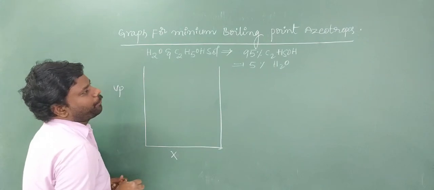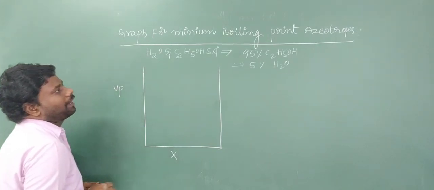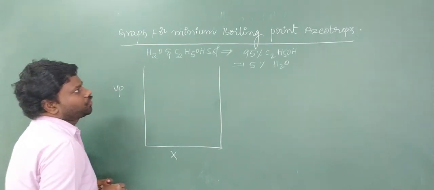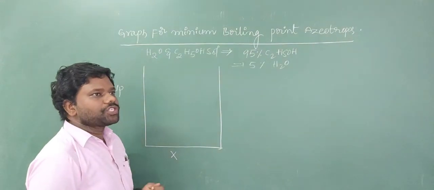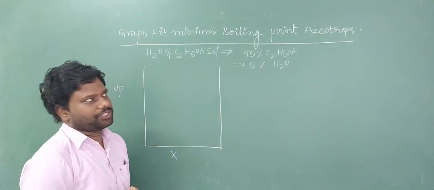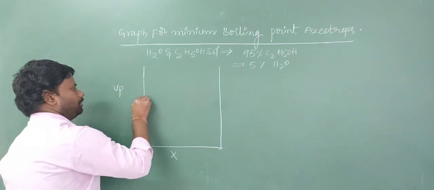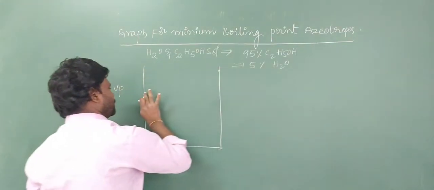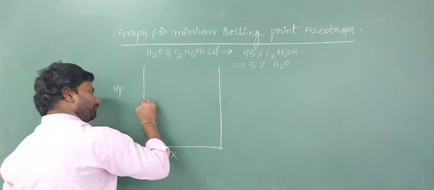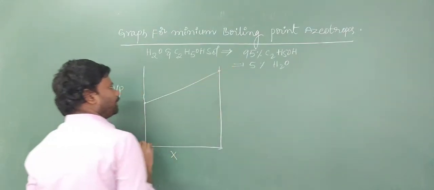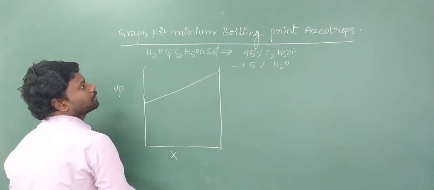Generally, minimum boiling point azeotropes can show large positive deviations. This is the non-ideal solution graph. It can show large positive deviation.